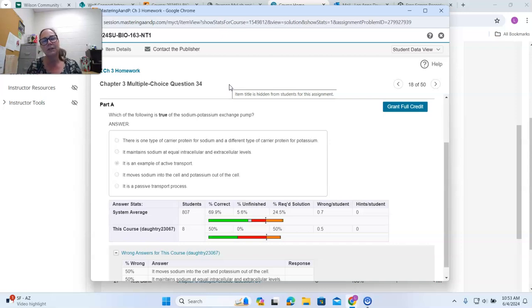We learned that for diffusion to occur, molecules are going to move from where their concentration is high to where their concentration is low. But in active transport, molecules are moved toward their high concentration. So sodium is pumped out and potassium is pumped in where their concentrations are already high. So that's an example of active transport, and it also requires ATP energy.